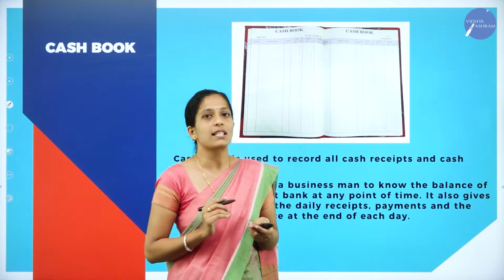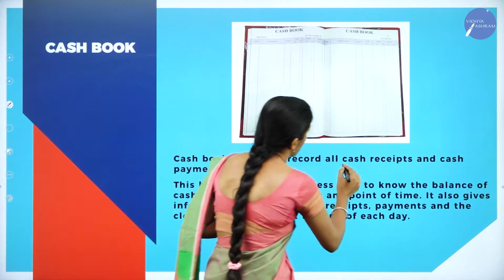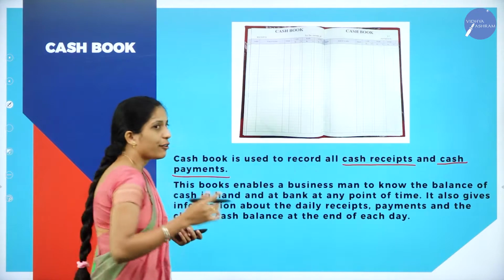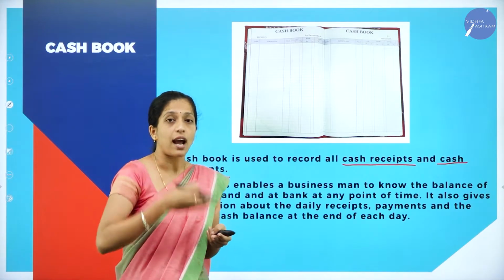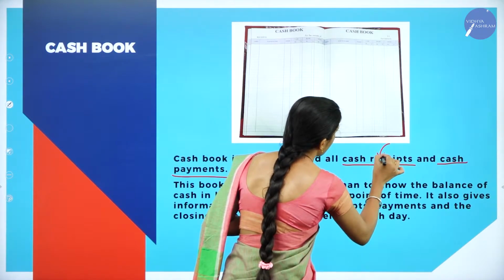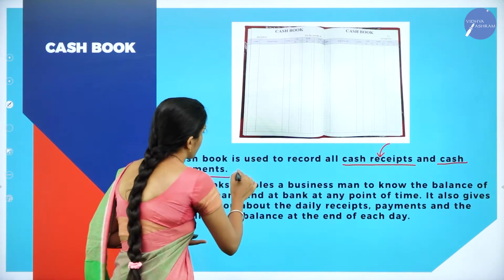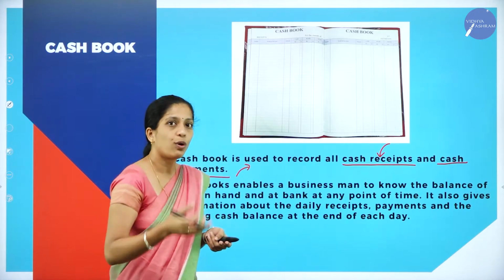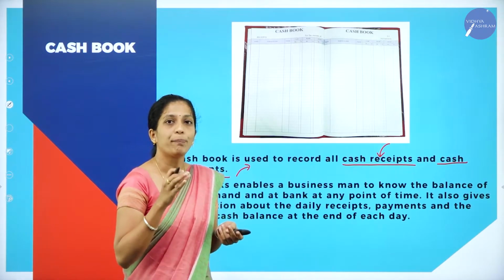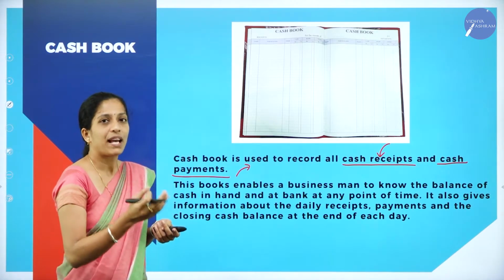Now let us see what is cash book. Cash book is used to record all cash receipts and cash payments. As I told, if an organization receives cash, then it is known as cash receipts. If the organization makes payment in cash, it is known as cash payments. So both cash receipts as well as cash payment will be recorded under one particular book which is known as cash book.